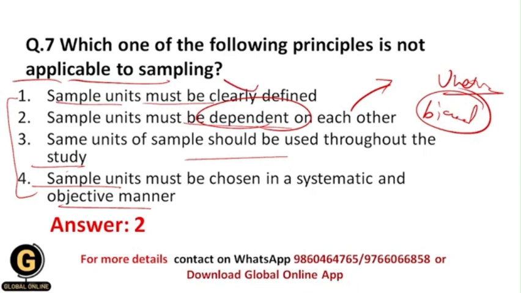As well, the same units of sample should be used throughout the study. When we use different units, then obviously our results won't be accurate, right? So this is again one of the principles which is applicable to sampling. Sample units must be chosen in a systematic and objective manner. So again this is one of the principles of sampling technique, because we need to do all the procedures in a systematic and objective manner.